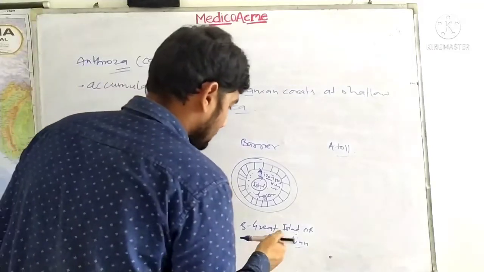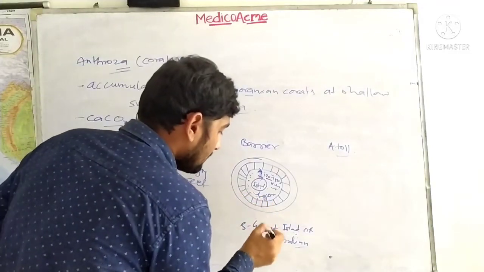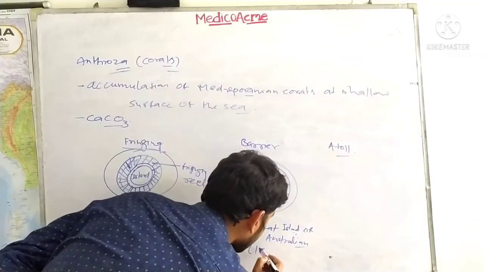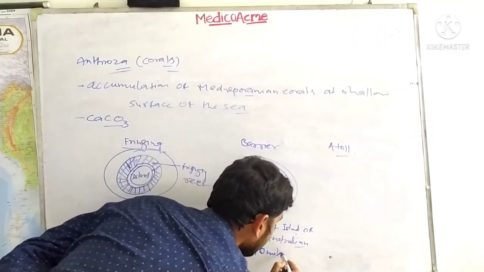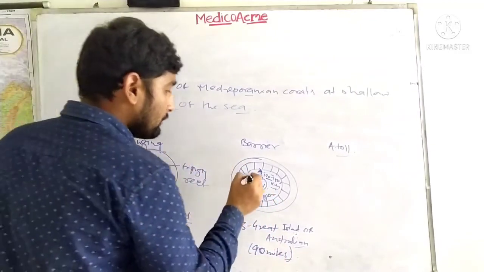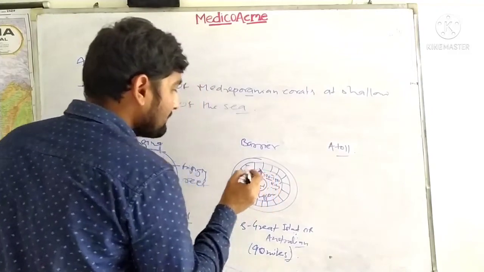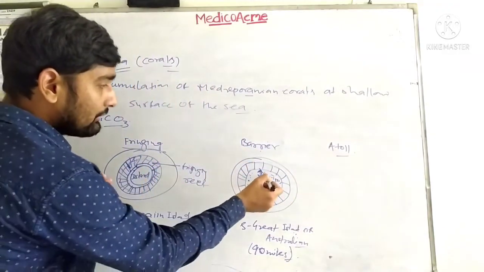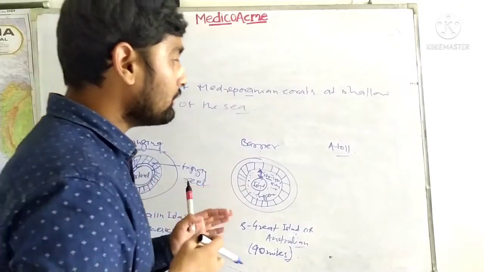Here this is actually 190 miles away from the island. So this distance is very important. Fringing and barrier reefs are the same, but the negligible distance is converted into 100 to 150 kilometers.